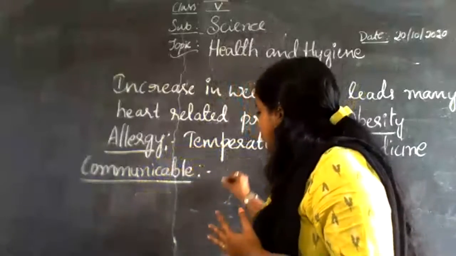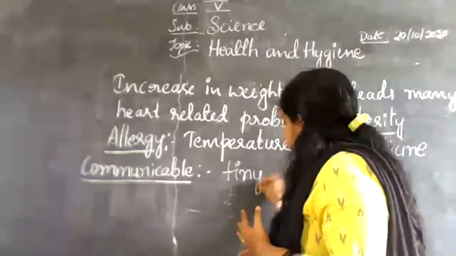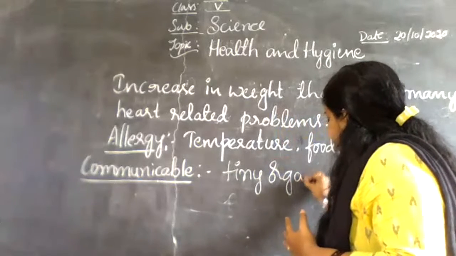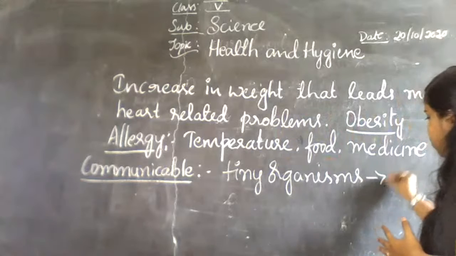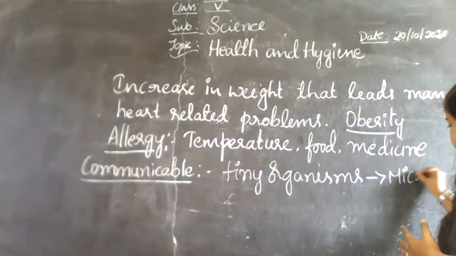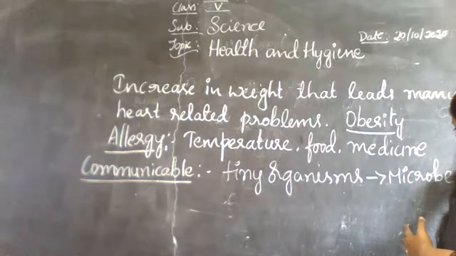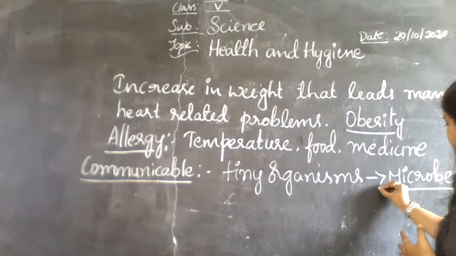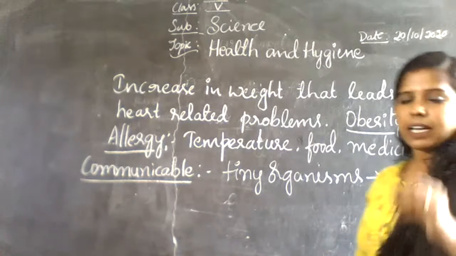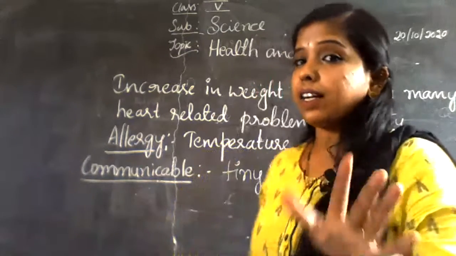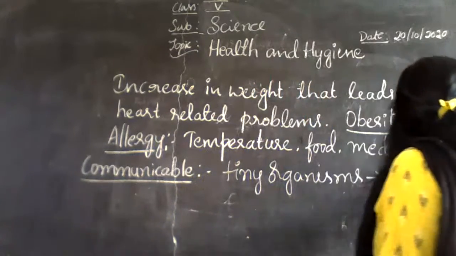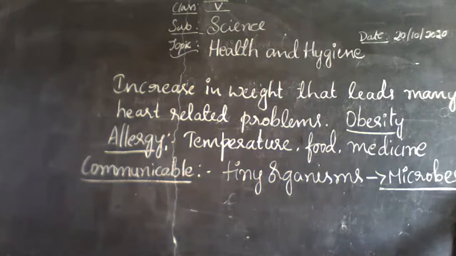These small, invisible, tiny organisms we call microbes, or germs.